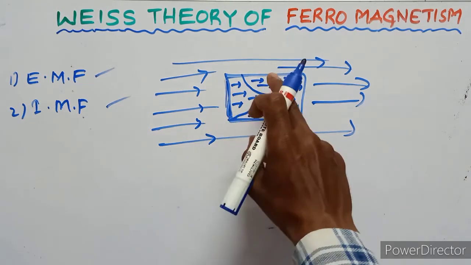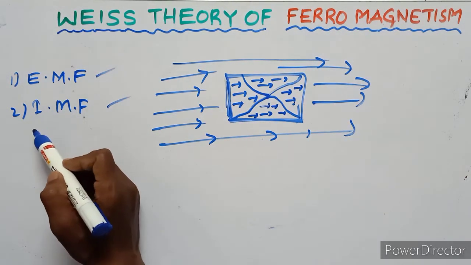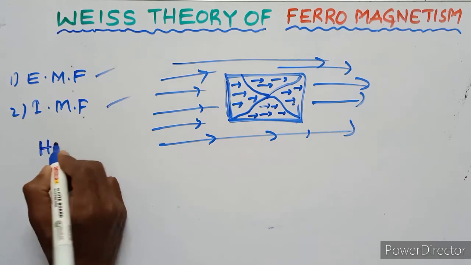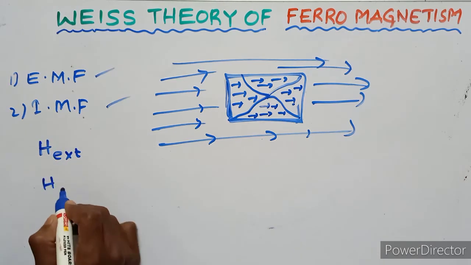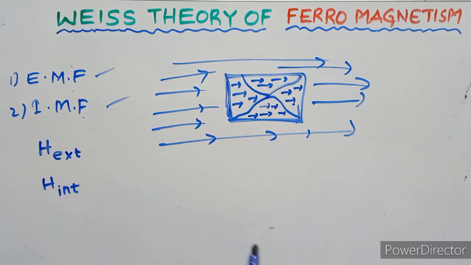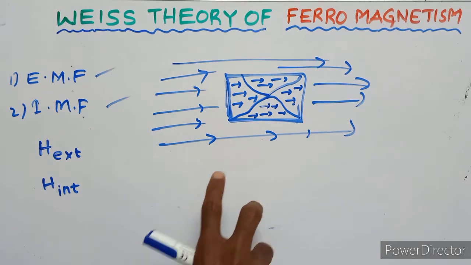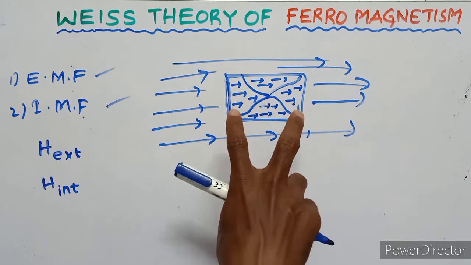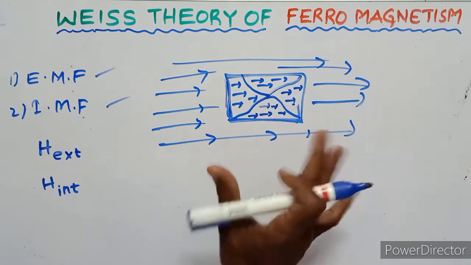The external magnetic field is denoted by H external. Internal magnetic field is denoted by H internal. These two fields are derived as the strengthened effective magnetic field.